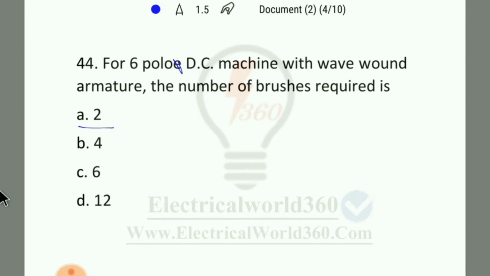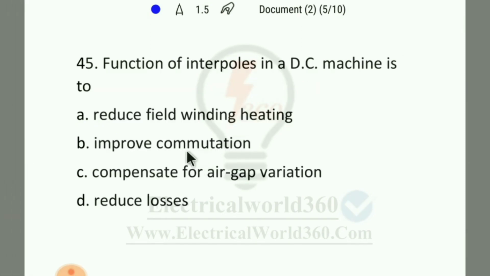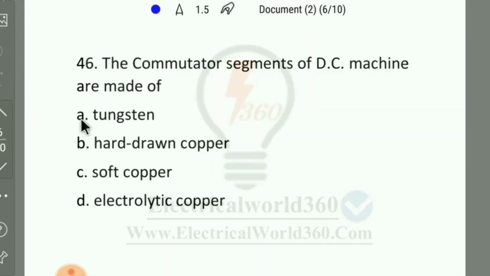So coming to the next question. The function of interpoles in a DC machine is to reduce field winding heating, improve commutation, compensate for air gap variation, or reduce losses. So option number B will be the right answer, because in a DC machine interpoles are used for improving commutation.